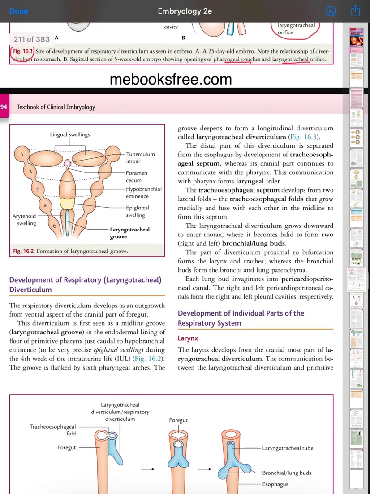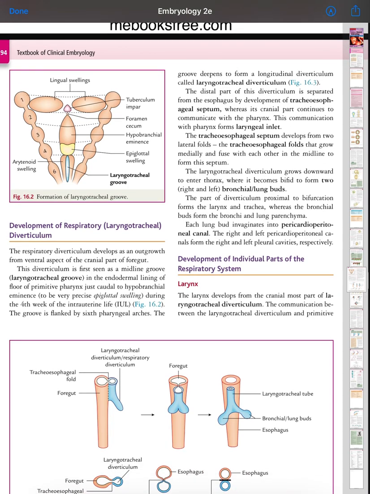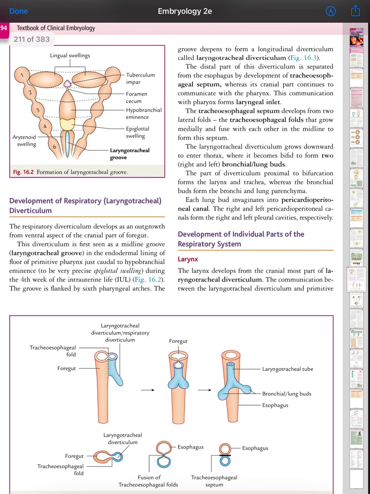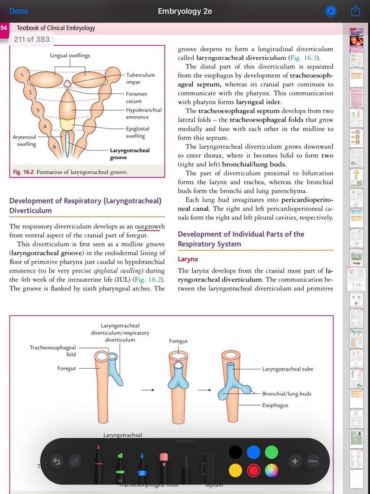So come to the topic, development of the laryngotracheal diverticulum. The respiratory diverticulum develops as an outgrowth from the ventral aspect of the cranial part of the foregut.